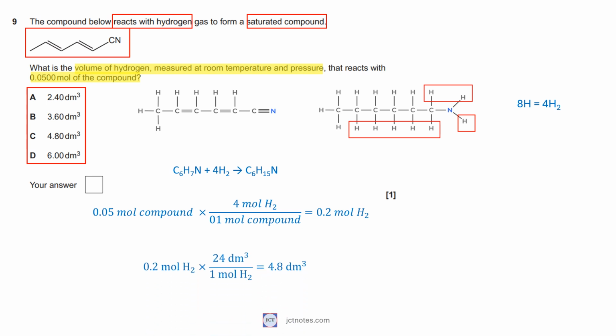Using the ideal gas equation, we know that 1 mole of hydrogen at room temperature and pressure occupies 24 cubic decimeters, consequently, 0.2 mole of hydrogen occupies 4.8 cubic decimeters. The answer is C.